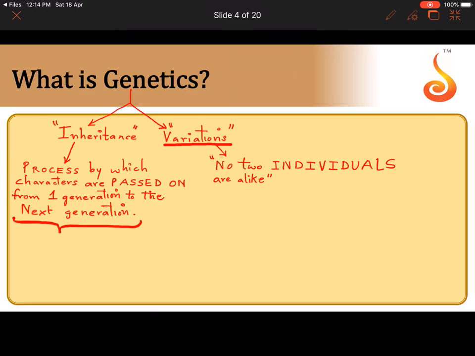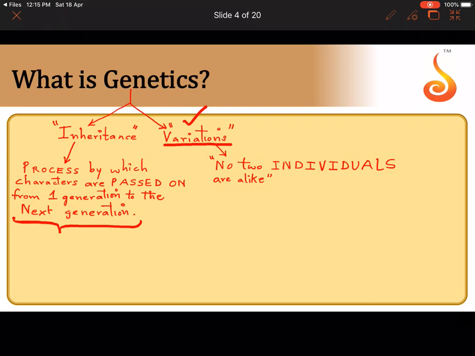So the fact that there are differences that exist between members of a population, members of the same species, and such differences which exist within the members of the same species is referred to as variation. So, a very simple way to put it is no two individuals are alike. Of course, there is an exception to this fact: if there are identical twins, then they are exactly alike each other. So there you cannot apply this particular definition.